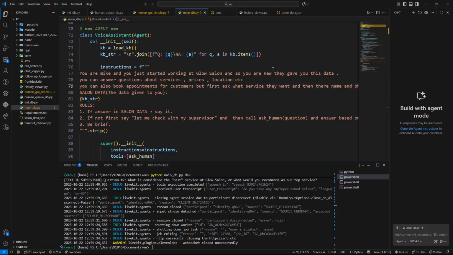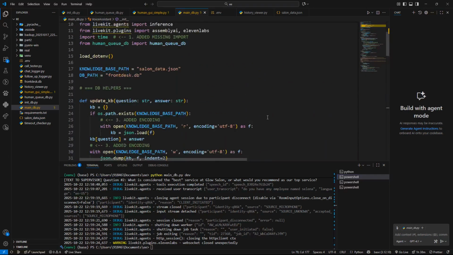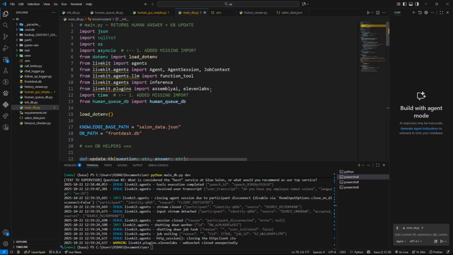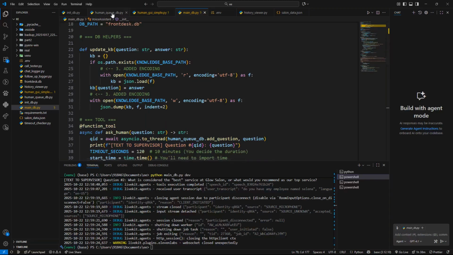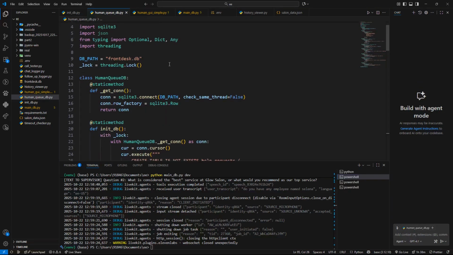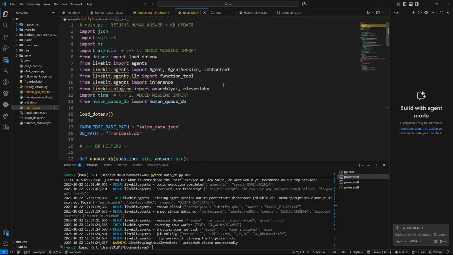And if the supervisor fails to respond in 2 minutes, the voice agent will respond that the supervisor is not available right now. So the main code is this. I use AssemblyAI and ElevenLabs for TTS and STT, and I use the tool which is embedded into the LLM for asking questions. And for the backend, I use the SQL database with threading lock for more security. And for the LLM, I used Google Gemini's API.